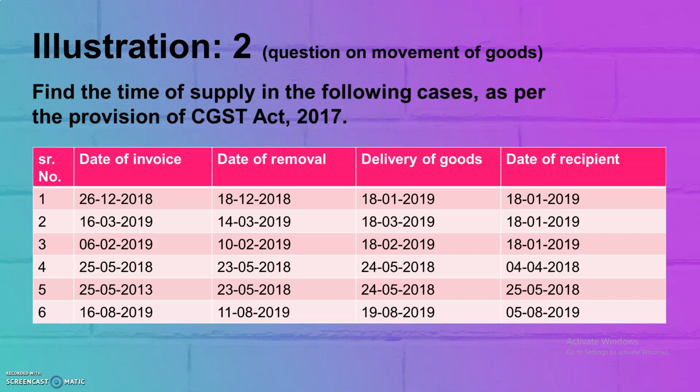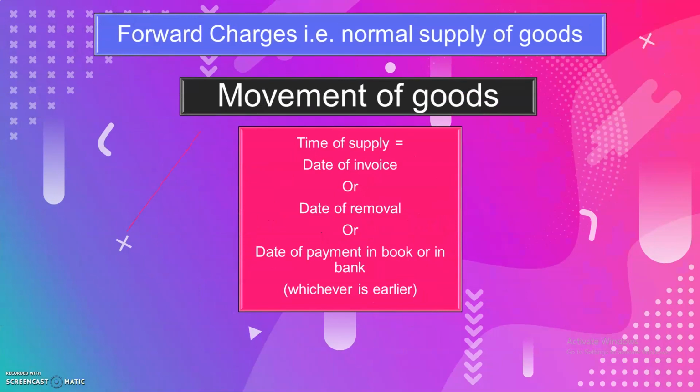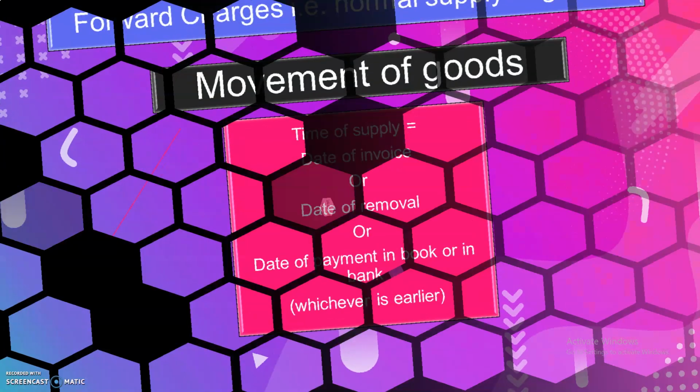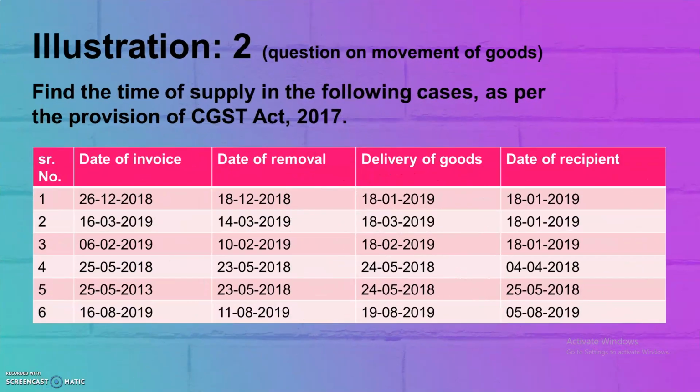So over here, for solving all the illustrations related to movement of goods, we only need three things. As per the formula, we only need date of invoice, date of removal and date of payment. Now in our illustration number 2, we will choose those three things and we will remove the extra dates.